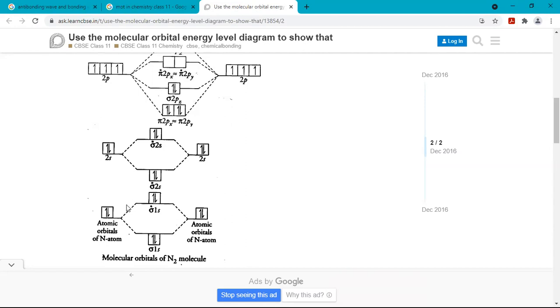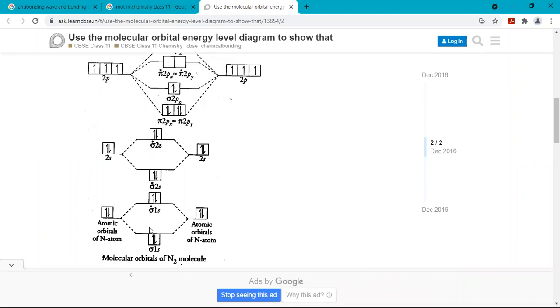So this is called the energy level diagram. The first energy level is 1s. We will make each and every orbital according to their energy level. We know that when A and B combine, they form two molecular orbitals, bonding and anti-bonding.